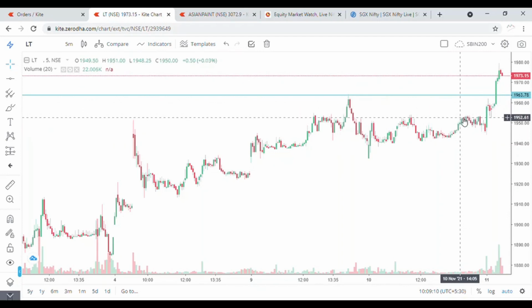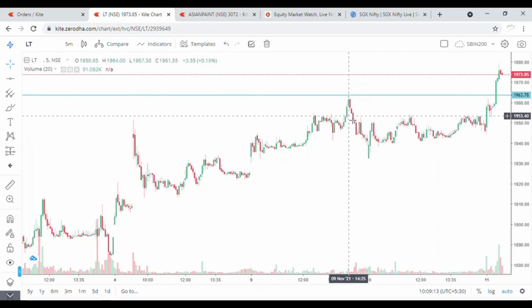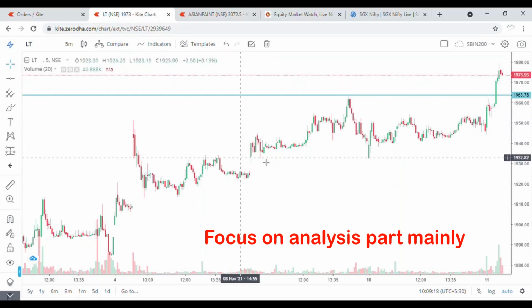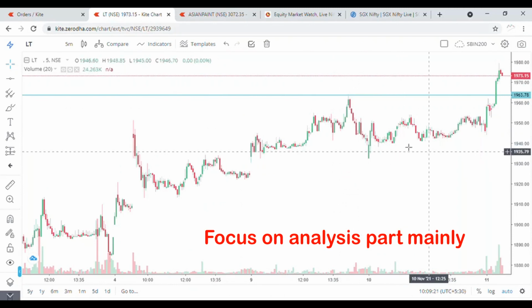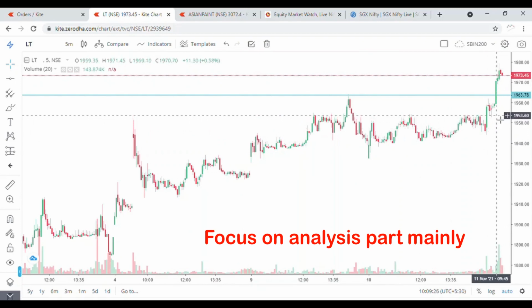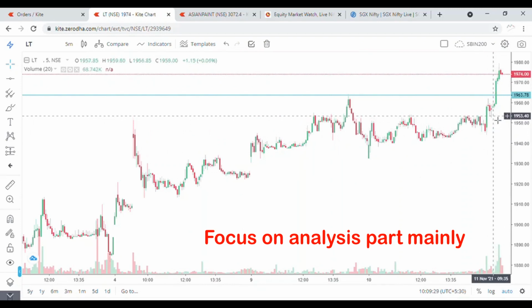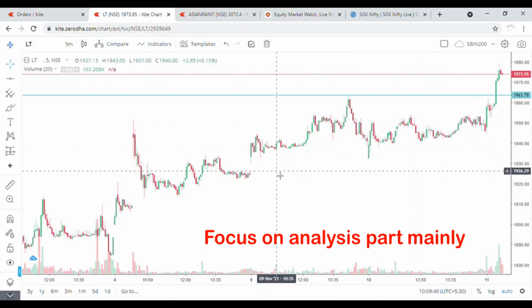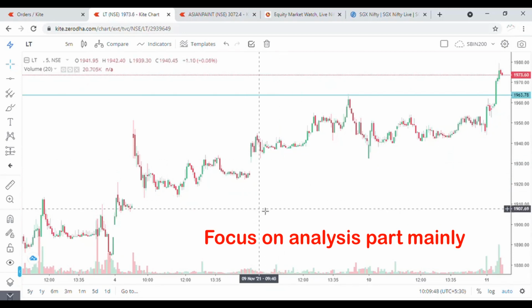As soon as the high of yesterday, sorry, of 9th November, that means the highest high in between these 3 days, was broken, again I made my position. As of now, I have entered this stock at 1963. Now I am in profit, but I am looking to sell this stock around 1990. Let's see what the market will decide with this stock, or whether the market will be interested in giving me profit or not. So let the market decide it.